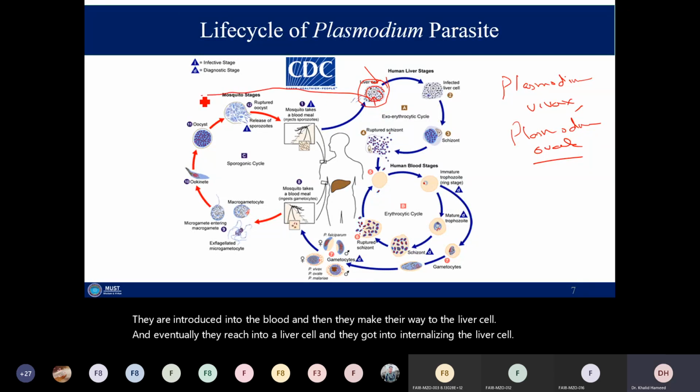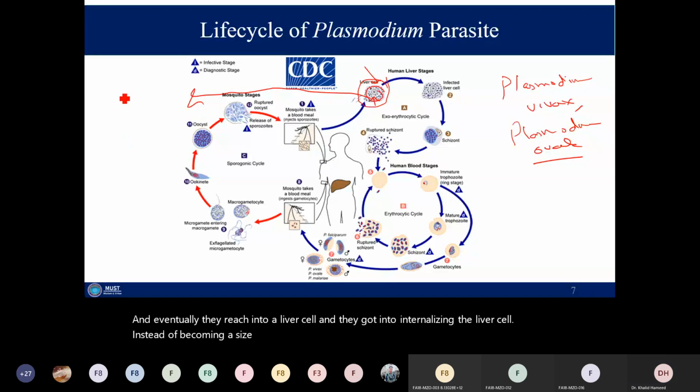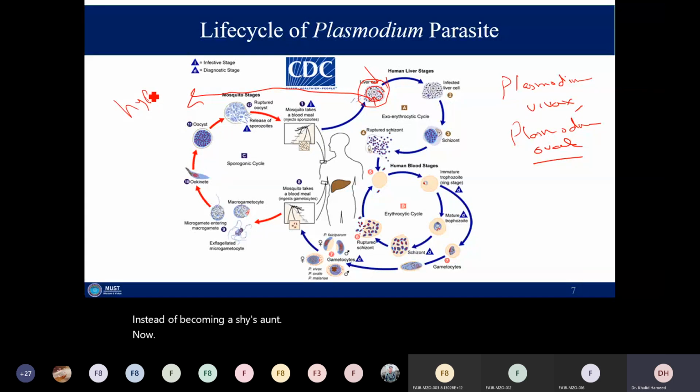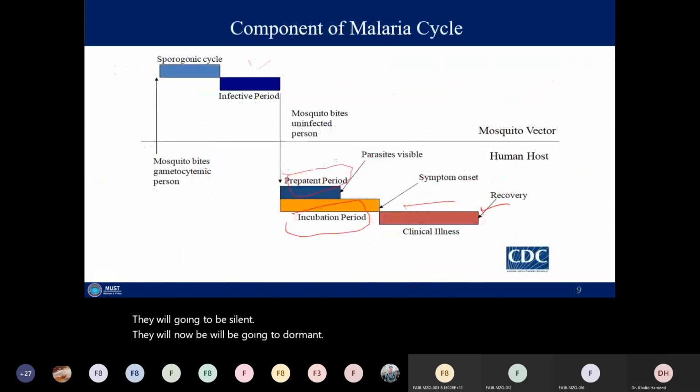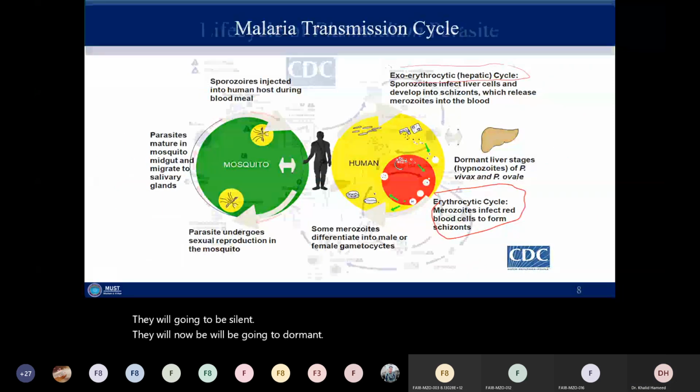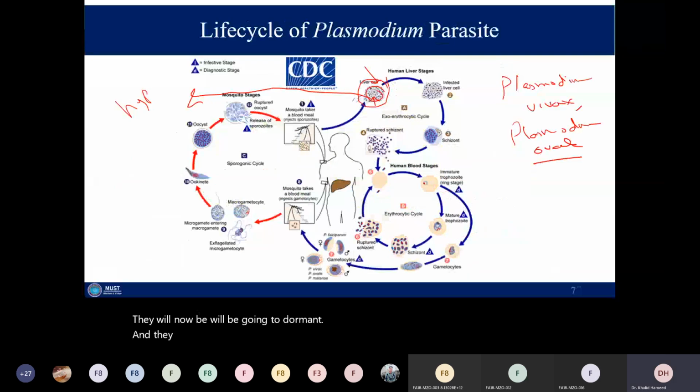Instead of becoming a schizont, now they are going to be silent. They will go dormant and will no longer be active.